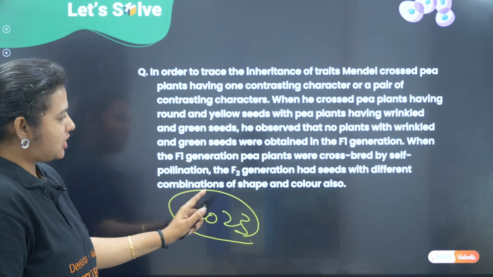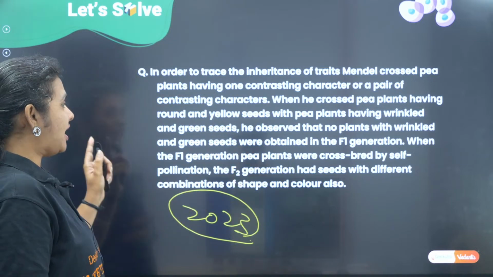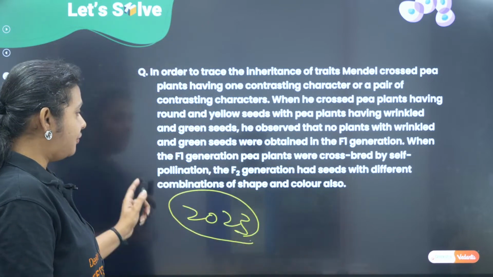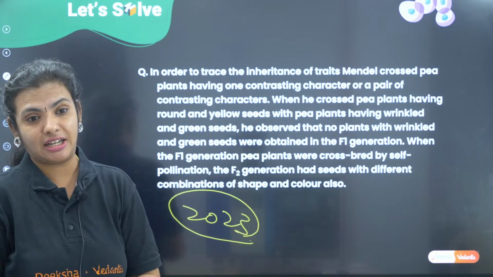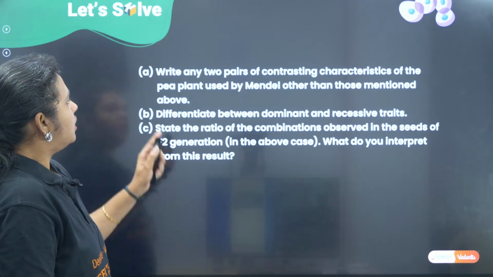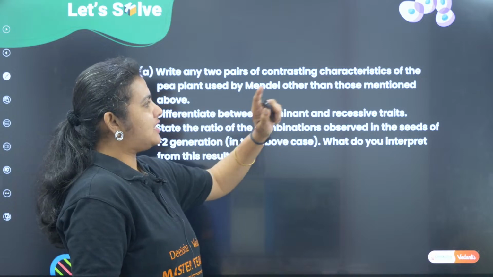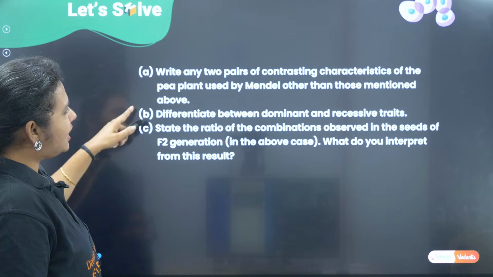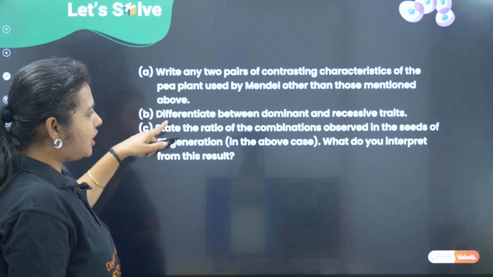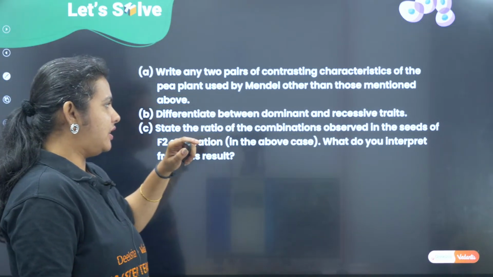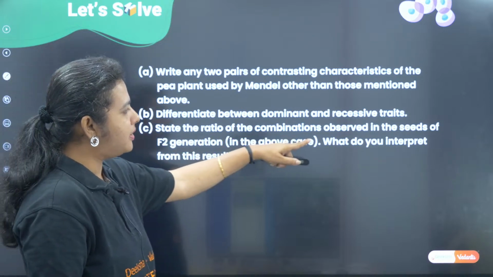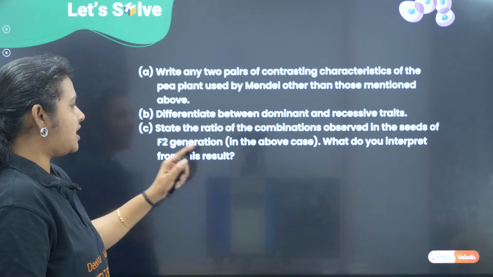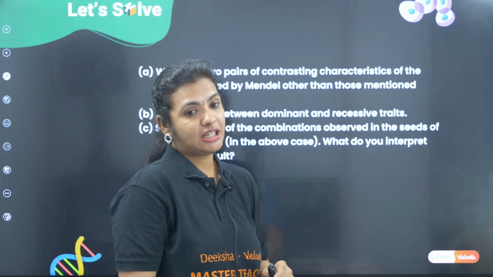When the F1 generation pea plants were crossbred by self-pollination, the F2 generation had seeds with different combination of shape and color also. Write any 2 pair of contrasting characteristics of the pea plant used by Mendel other than those mentioned above. Differentiate between dominant and recessive traits. State the ratio of combinations observed in the seeds of F2 generation in the above case. What do you interpret from this result?